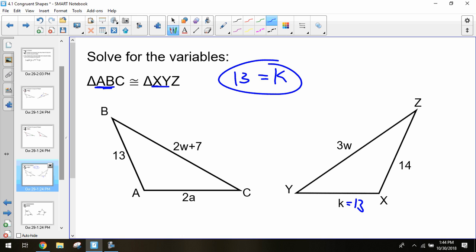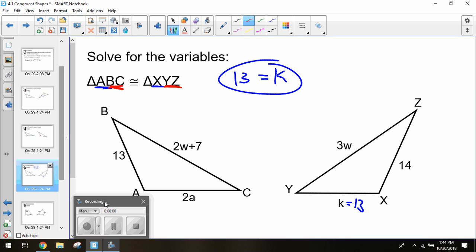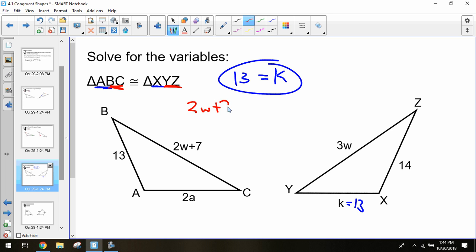All right. So we can continue to use this strategy to help us solve for the rest of it. So BC, my last two letters, those should correspond to YZ. So BC, I'm told, is 2W plus 7. YZ is 3W. So I can set them both equal to each other, and then I can solve for W. How would I have to go back to solve for W on this?